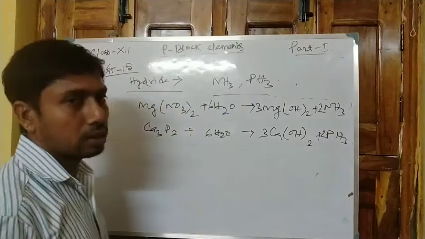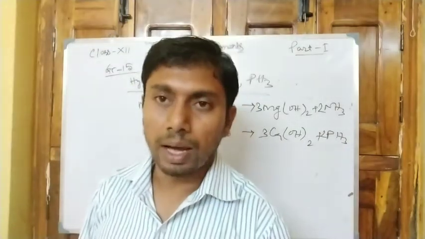This is the general preparation of ammonia and phosphine.